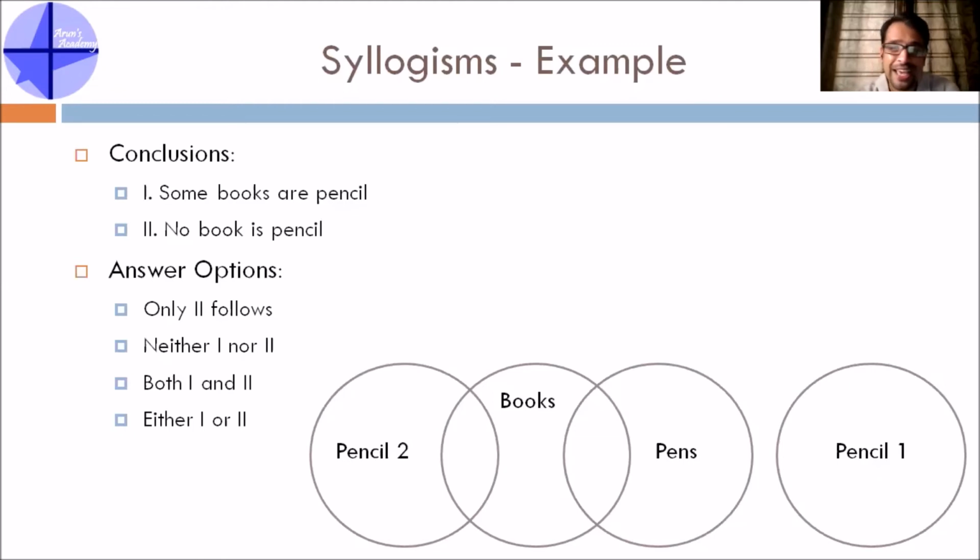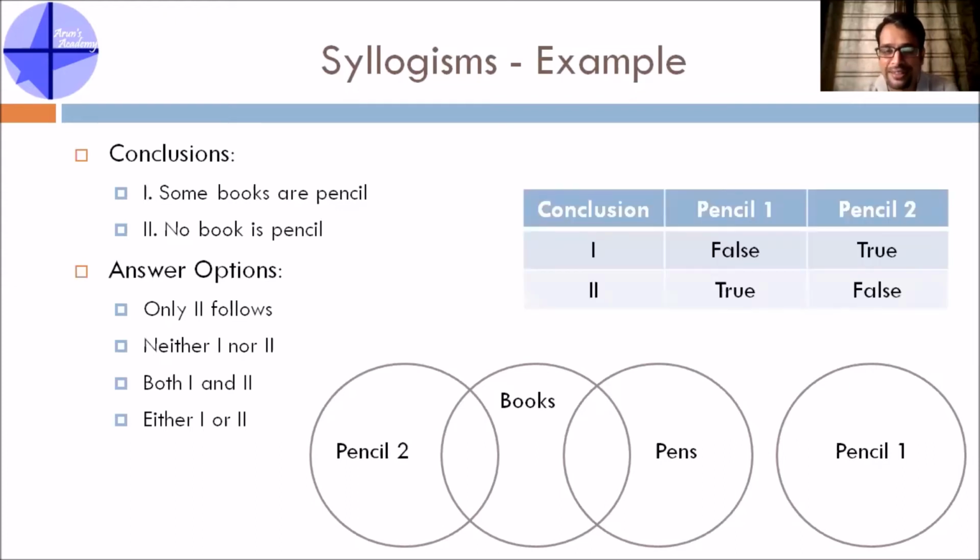For this, what I usually do is I draw a table like this, with the two conclusions, because there are two pencil circles. One is the more correct circle, the second one is the partially correct circle, and then I check how the conclusions behave. Conclusion 1 is false as per the pencil 1 circle, but true as per the pencil 2 circle.